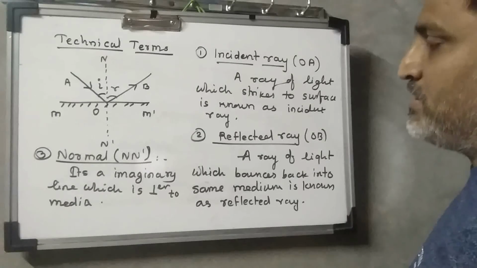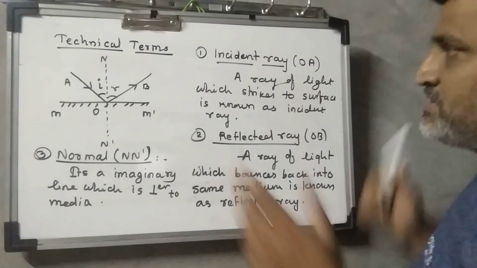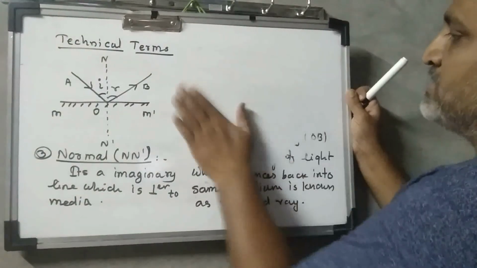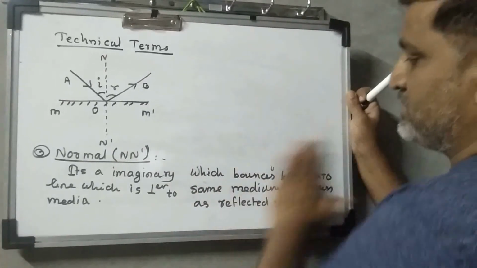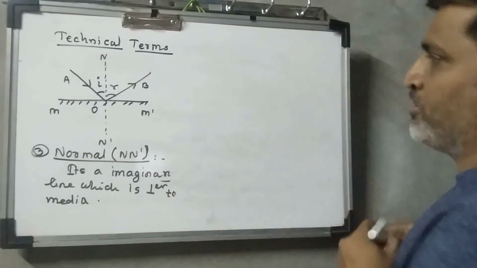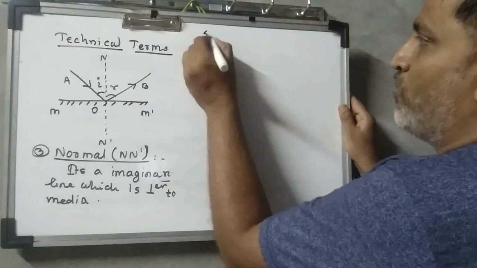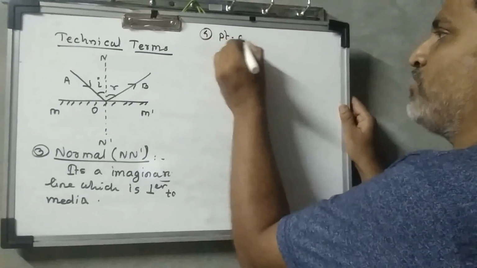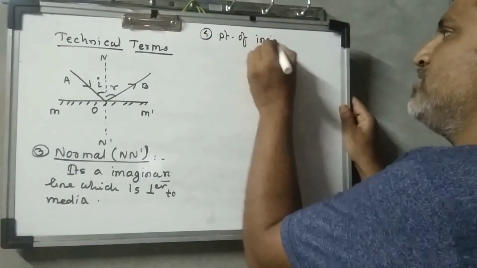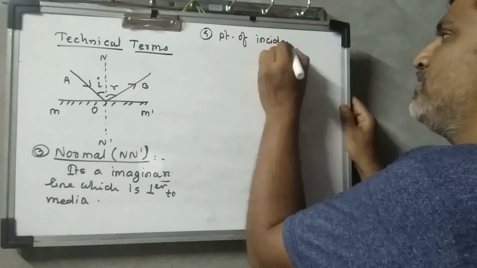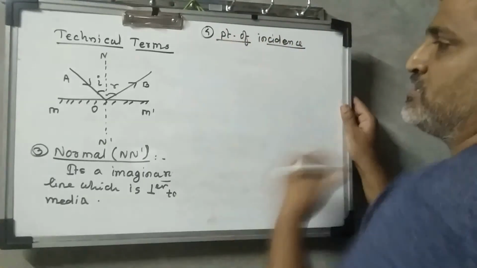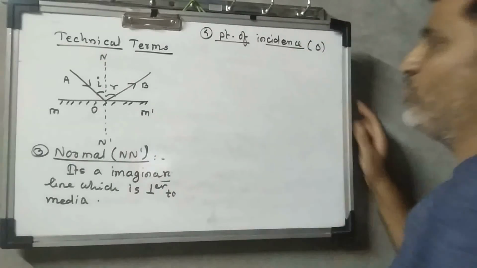Now let's say the next term, the point of incidence. So the fourth definition is point of incidence. Here in this figure, it is shown by O. What is it?